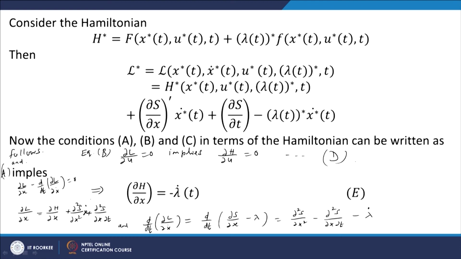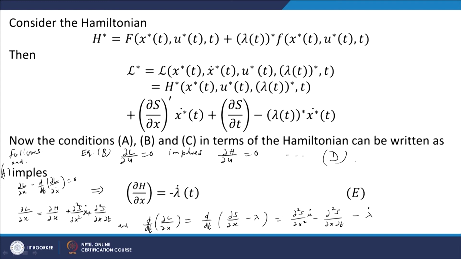When we differentiate it, the total derivative d by dt of del s by del x is given by del square s by del x square into dx by dt minus del square s by del x del t, and minus d lambda by dt.